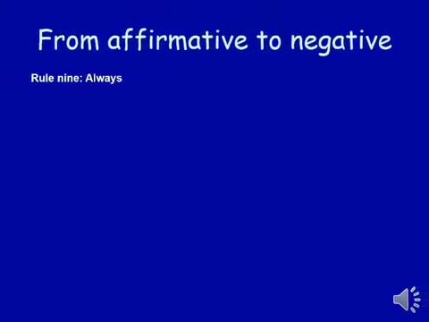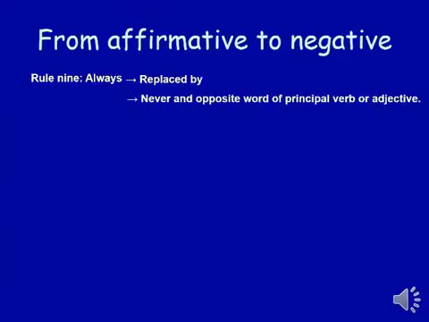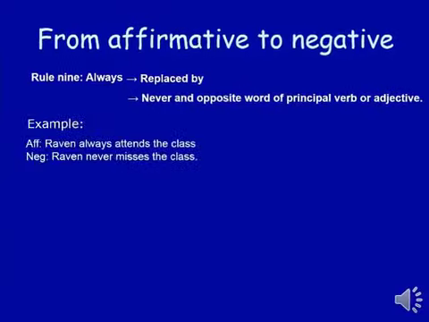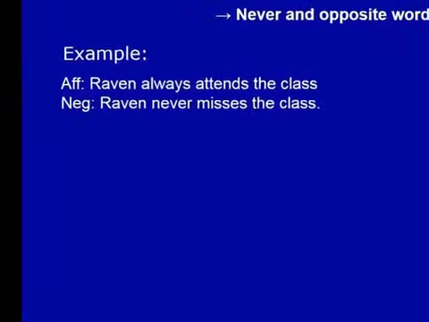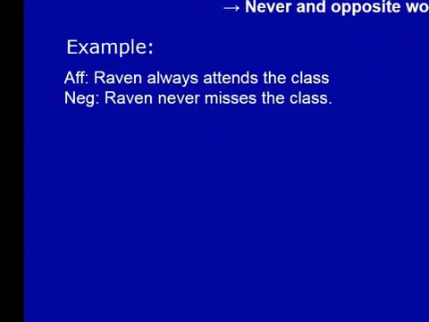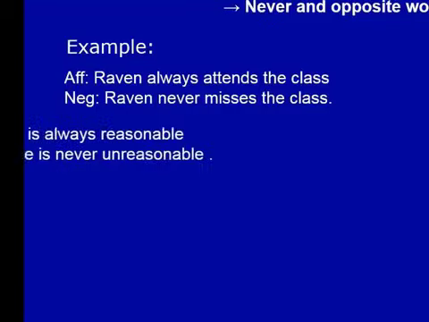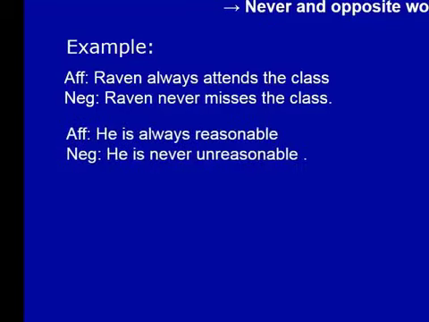Rule number 9. Always is replaced by never and the opposite word of the principal verb or adjective. Look at an example first. Raven always attends the class. Raven never misses the class. Instead of always, we'll have to use never and we'll have to write the opposite word of the principal verb. Look at another example. He is always reasonable. Instead of always, we'll have to use never and we'll have to write the opposite word of the adjective. He is never unreasonable.